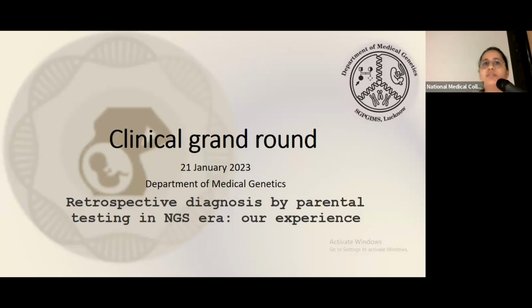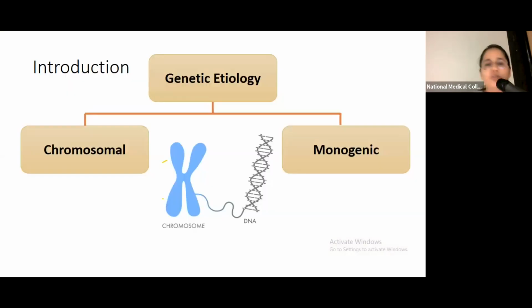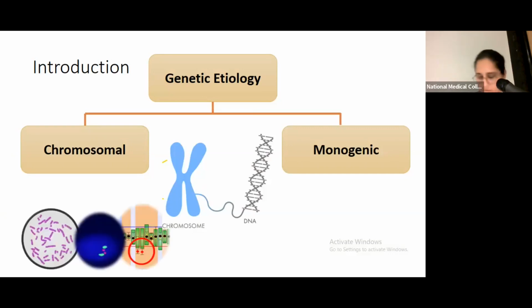So as a nation, as we strive to reduce our infant and neonatal mortality rates, we will see, as we have seen in other developed countries, that the most important etiology for many such disorders happens to be a genetic etiology. Now, this genetic etiology can be largely divided into two types, chromosomal or monogenic. And chromosomal disorders can be looked up by karyotype, FISH, or MLPA or microarray. And for monogenic disorders, we have next generation sequencing.